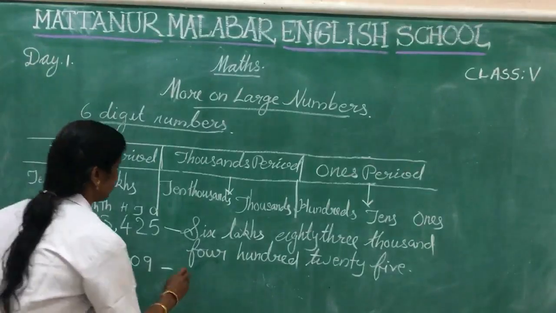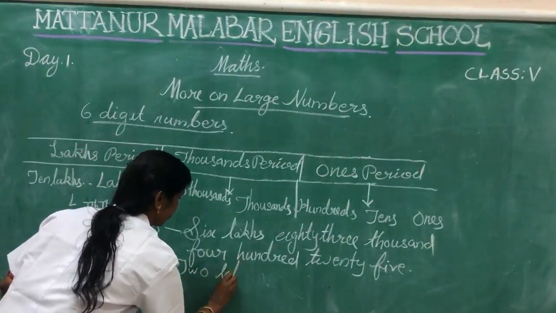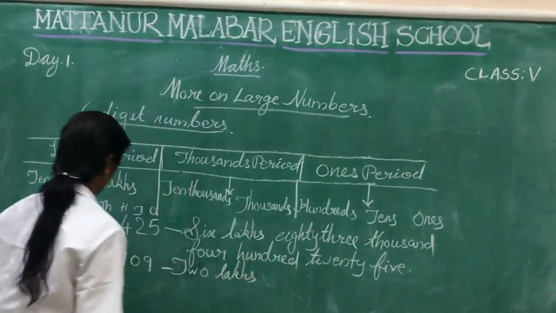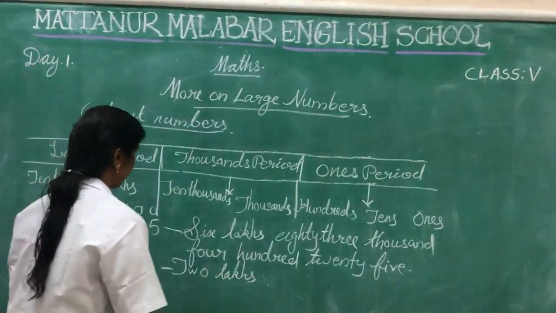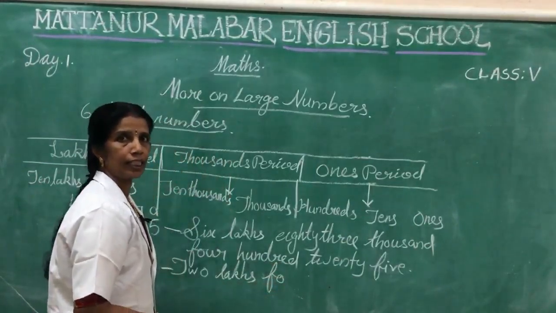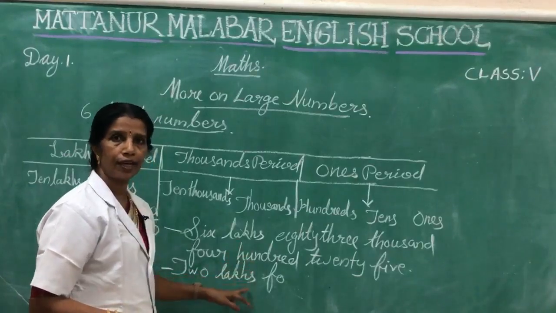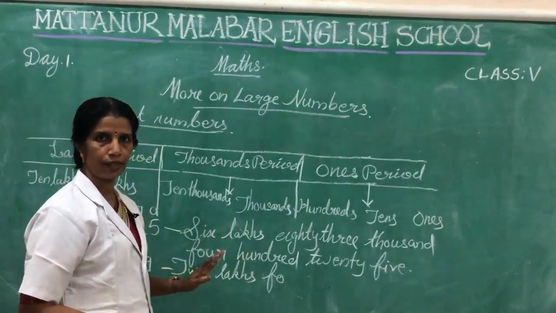Okay, here 2 lakhs 41,000. What is the spelling of 40? F-O-R-T-Y. Okay, F-O-R-T-Y 40, not F-O-U-R-T-Y.